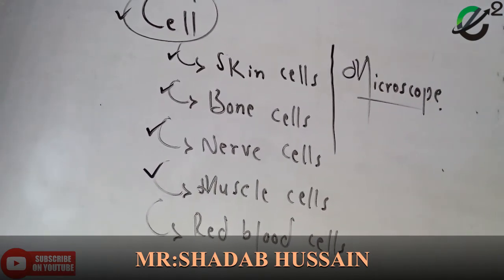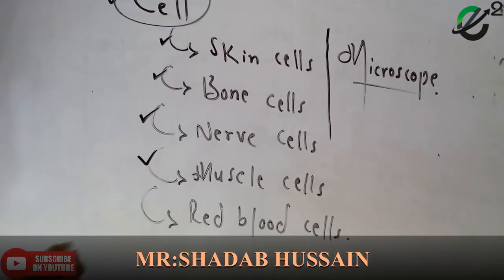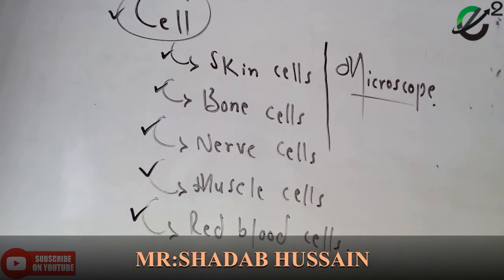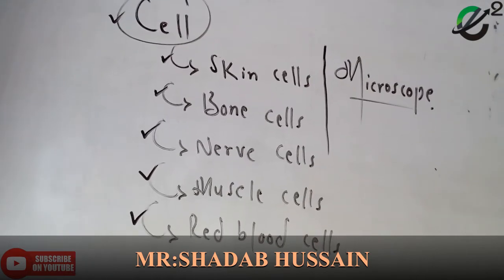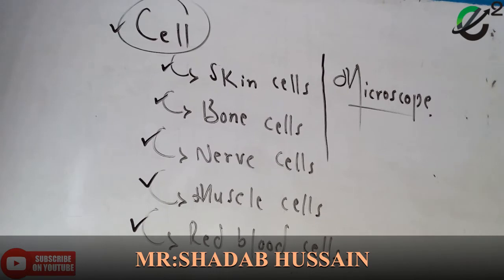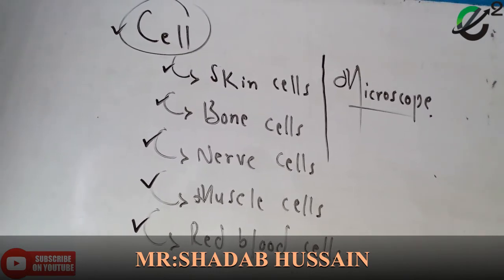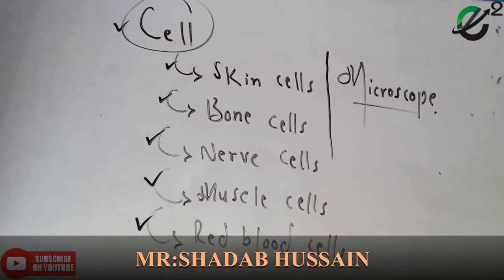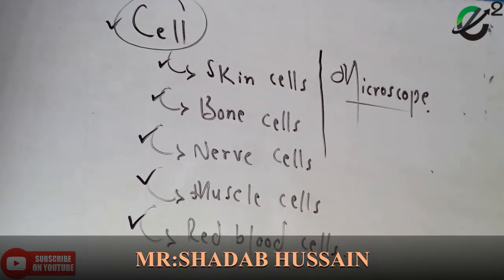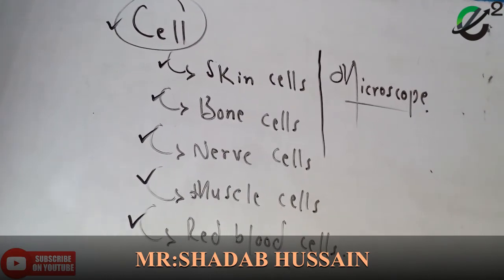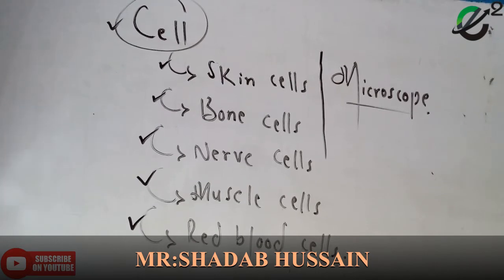The last one is red blood cell. The most important cell, also part of the blood. Red blood cells transport oxygen around the body. Do you know which gas we are inhaling? Oxygen. The function of red blood cells is transporting oxygen all around the body.